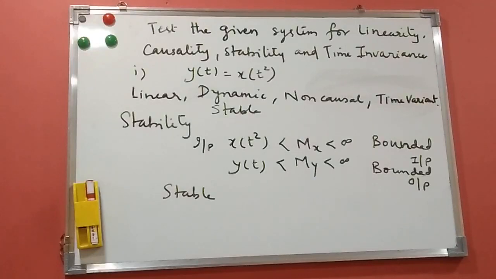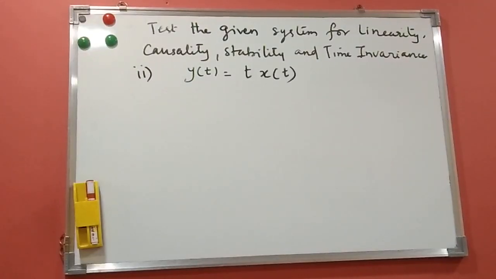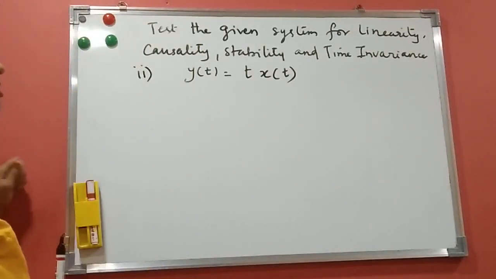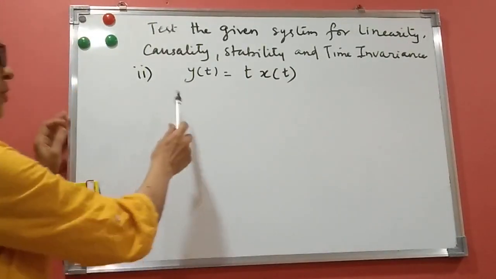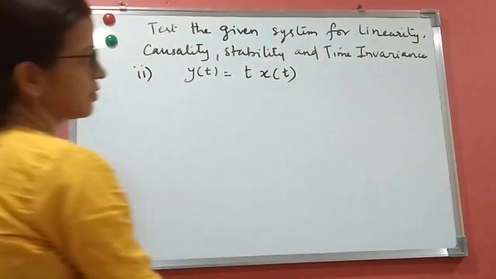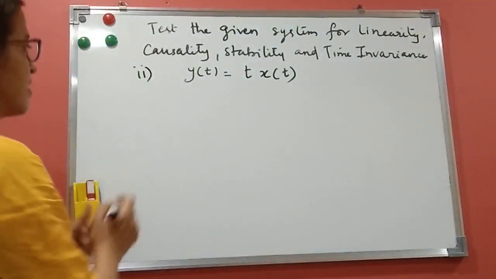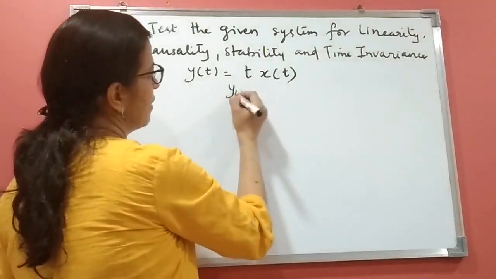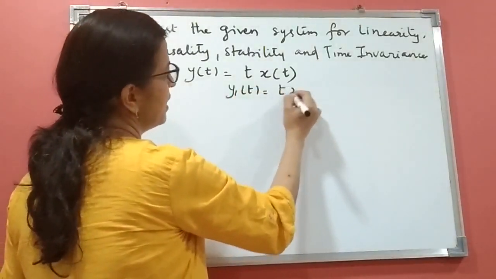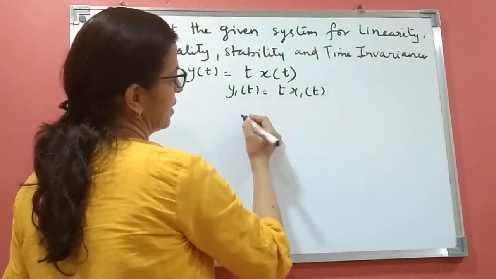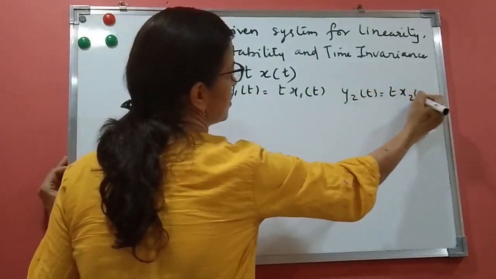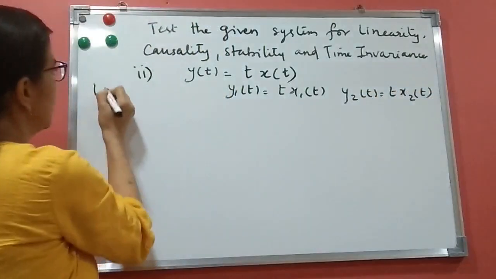Let us see one more example. So this is the second example. Test the given system for linearity, causality, stability and time invariance for y of t equals t x of t. We'll start with linearity again. I'll directly write now y1(t) equals t x1(t), y2(t) equals t x2(t). This is what I am doing for linearity.